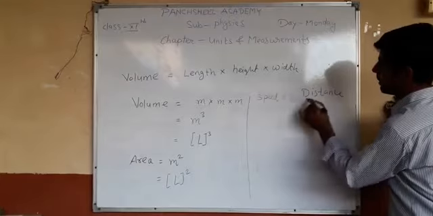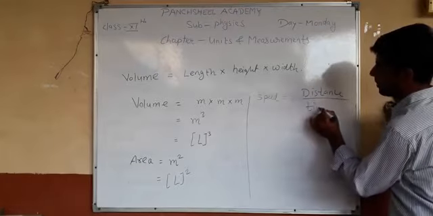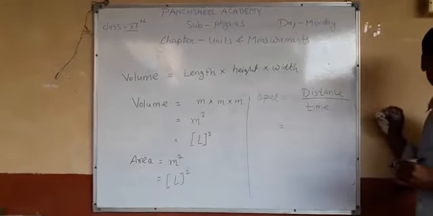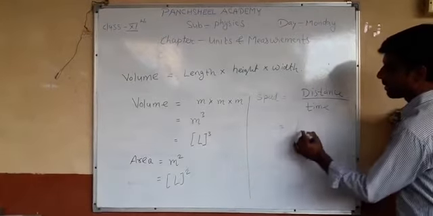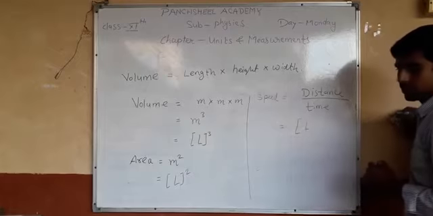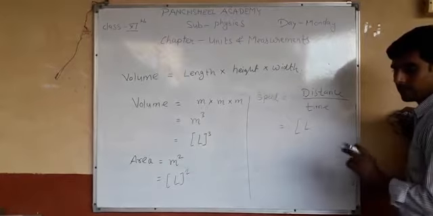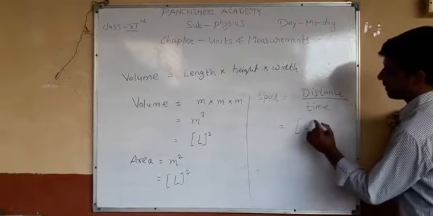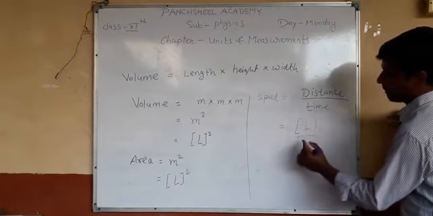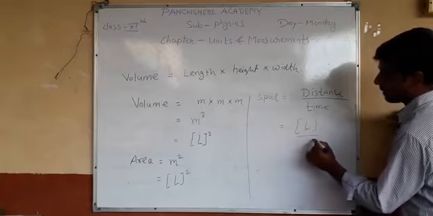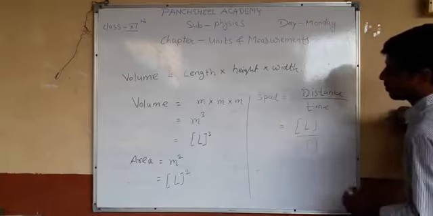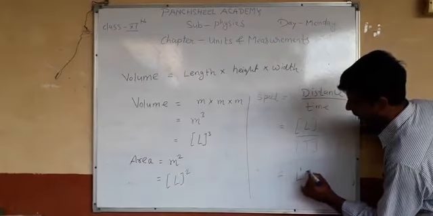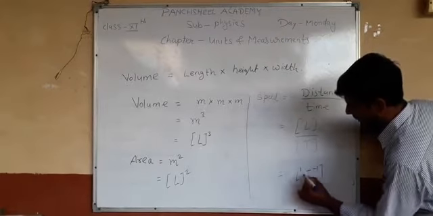Distance is written as L, because distance is a length between two points, and the dimension for time is written as T. So I write here L to the power 1 and T to the power minus 1.